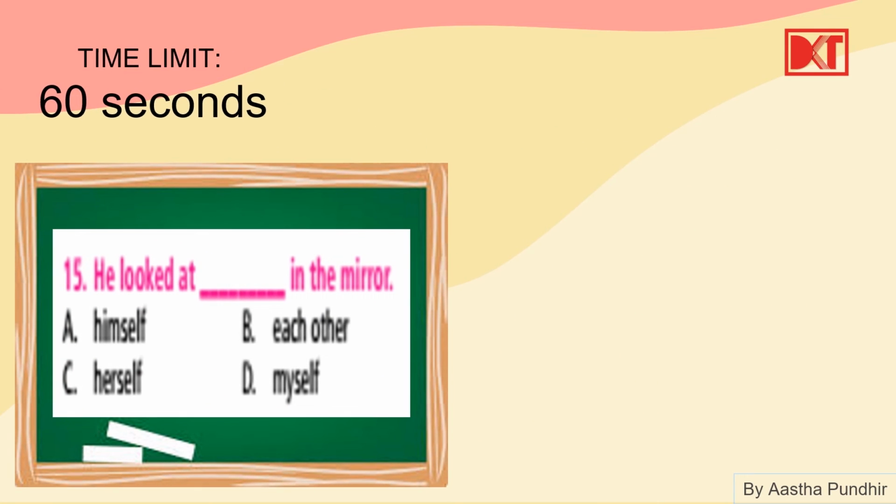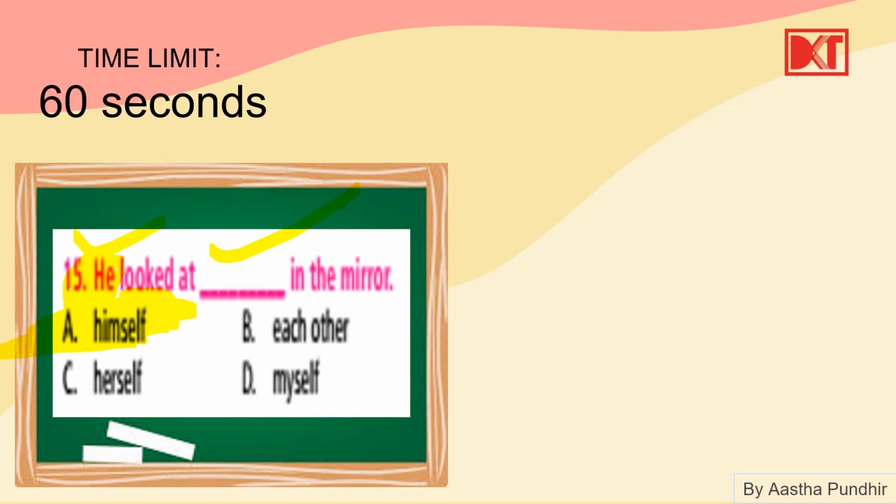Okay, here he looked at dash in the mirror. He looked at himself, he looked at each other, he looked at herself, he looked at myself. This one's pretty easy. We're talking about he. He is what? Third person, singular, male. So we say he looked at himself in the mirror. Okay, this is what? Reflexive pronoun. The subject and the object are the same.